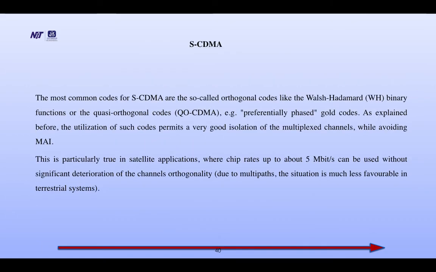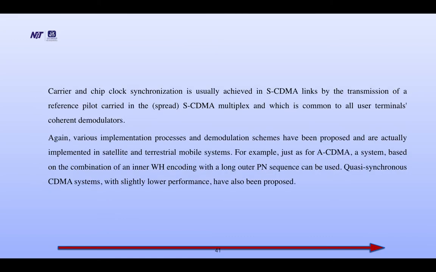SCDMA. The most common codes for SCDMA are the so-called orthogonal codes like Walsh, Hadamard, binary function, or quasi-orthogonal codes. This is particularly true in satellite applications. It gives very good isolation and multiplexing of channels, where chip rates up to 5 Mbps can be used without significant deterioration of the channel orthogonality. Due to multipath, the situation is much less favorable in terrestrial systems.